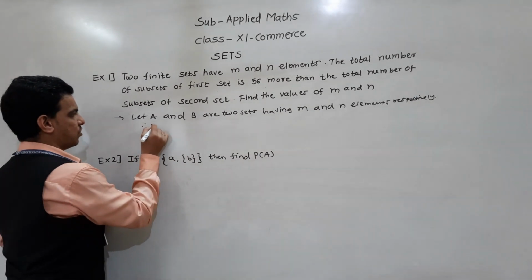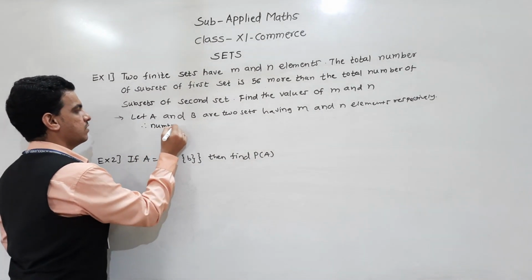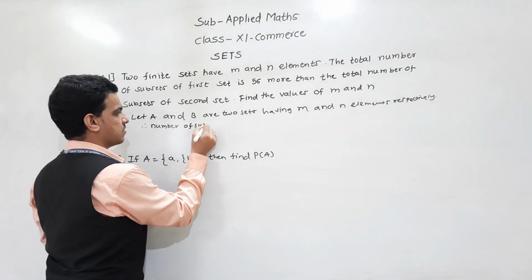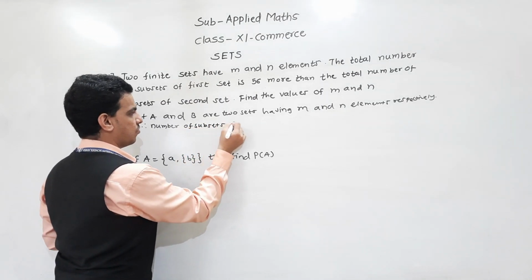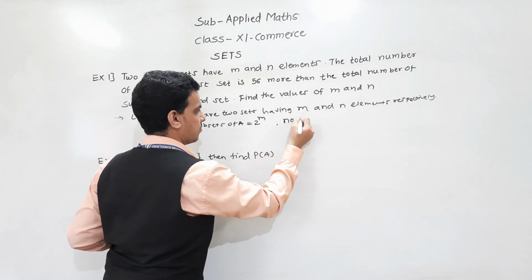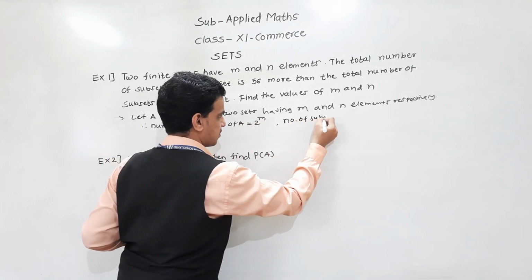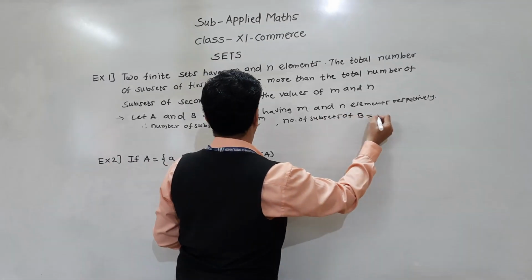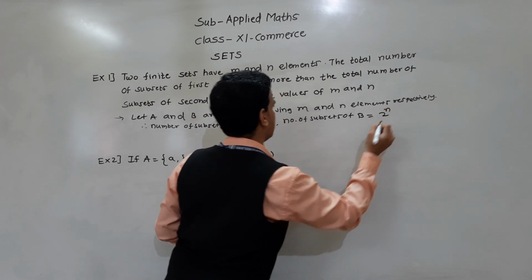Therefore, number of subsets, how do we find? That is 2 raised to m. So number of subsets of A is equal to 2 raised to m, and number of subsets of B is 2 raised to n.